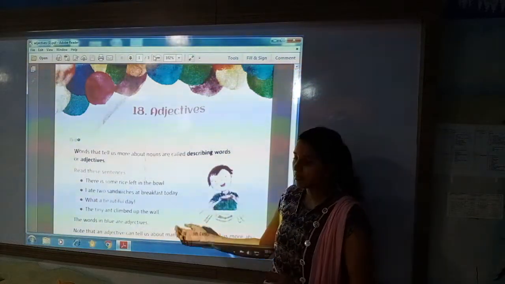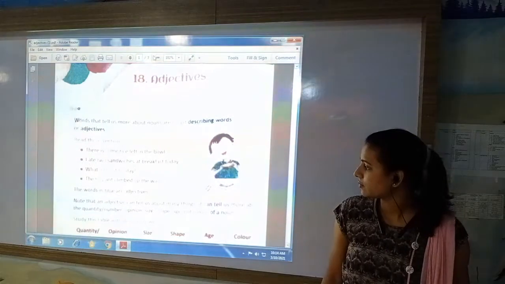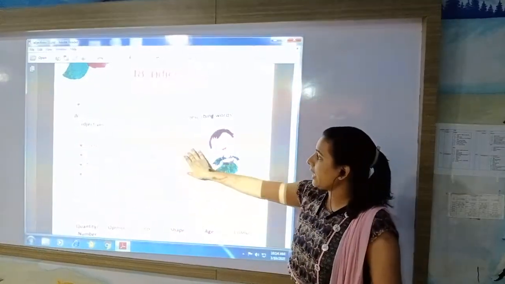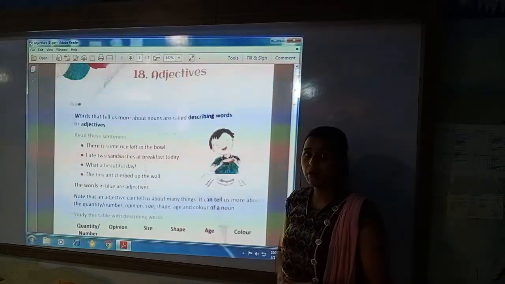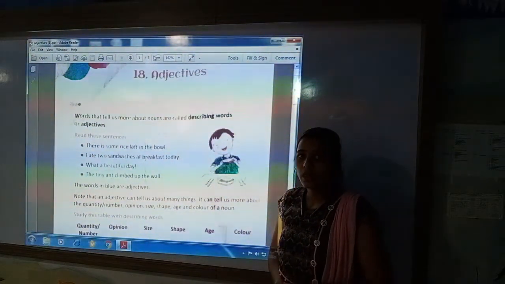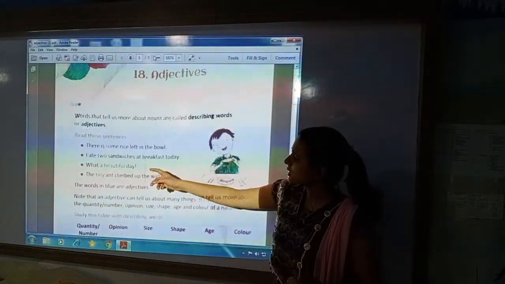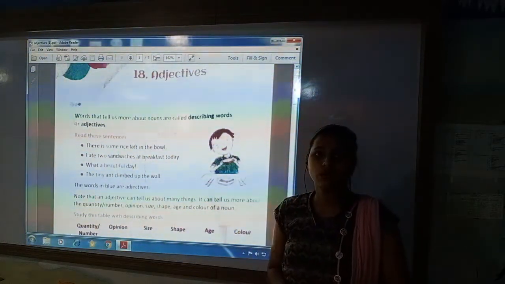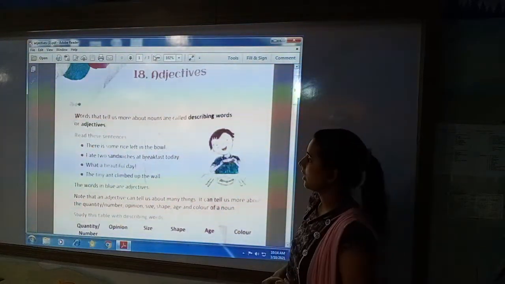Let us see some examples. There is some rice left in the bowl. You know that in the bowl rice is left, but how much is it? Some. So, some is the describing word of rice.